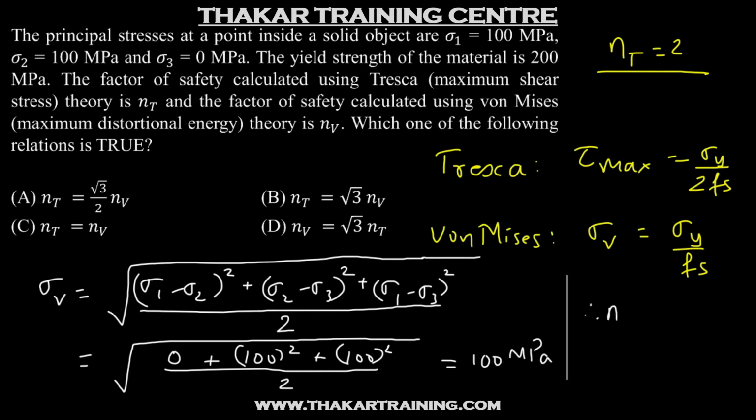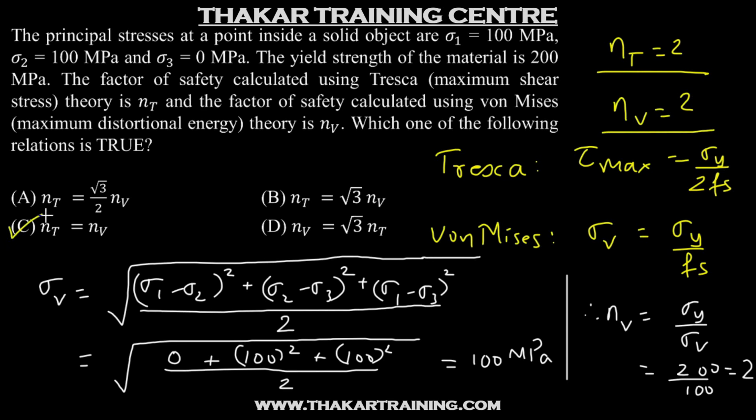And so Nv will be sigma y by sigma v, that will be 200 by 100, which is equal to 2. So we get Nv is also equal to 2. So the answer for this question will be option C.